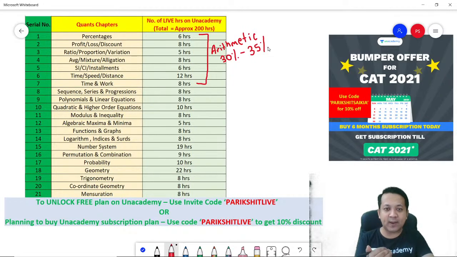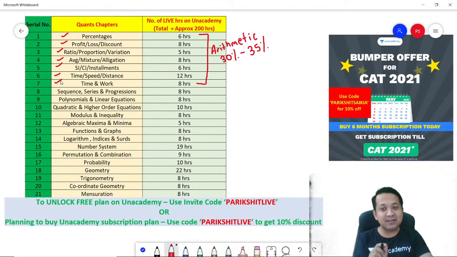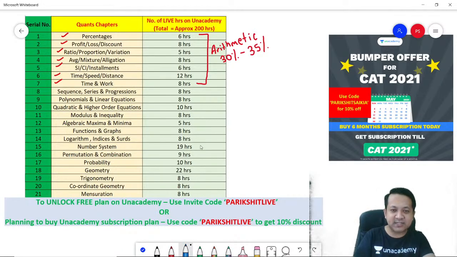Last year, CAT 2020, there were 26 questions in the Quants, out of which 10 questions were from arithmetic alone. So this tells you how important these 7 chapters are. So percentages, profit loss, ratio proportion variation, average mixtures allegation, simple interest, compound interest, time, speed, distance, time and work. So when you are preparing for your Quants, I think the majority of the time should be spent solving these 7 chapters.